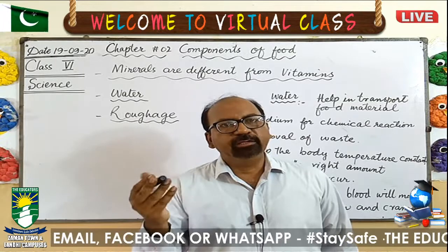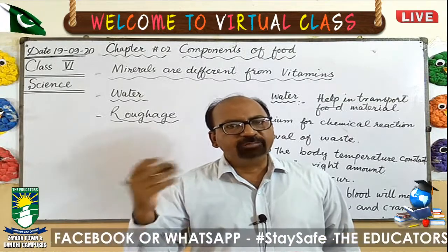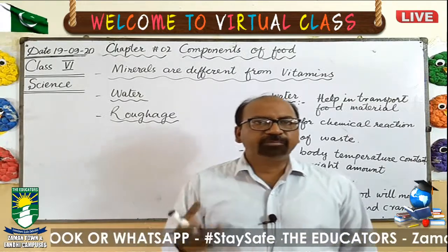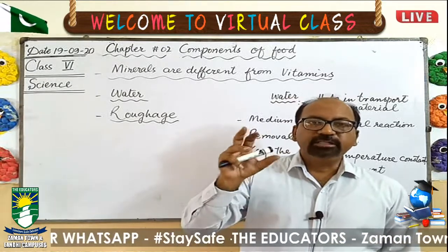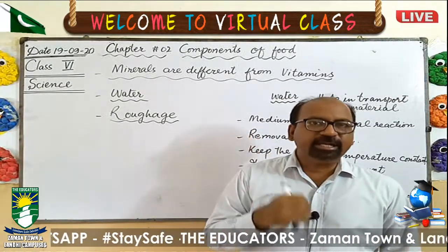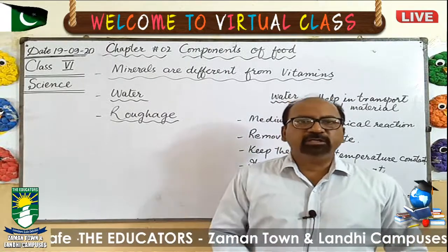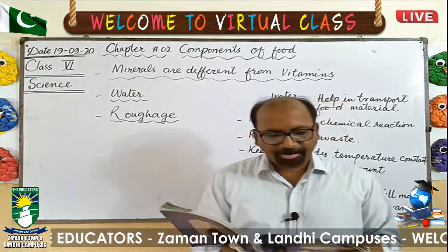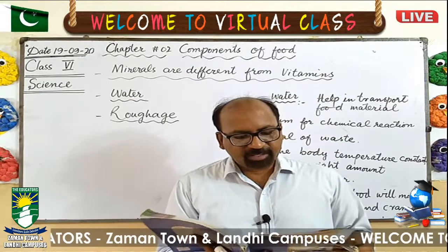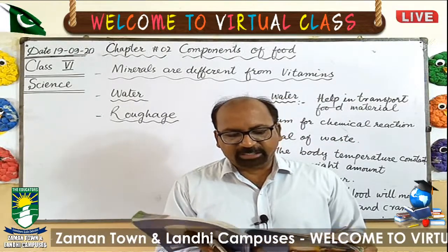Cellulose is the part which makes the cell wall of plants. All the green fruits and green vegetables we eat have roughage. So this roughage is not digested in our body, but it helps in the removal of the waste material. Roughage is dietary fiber present in our food.